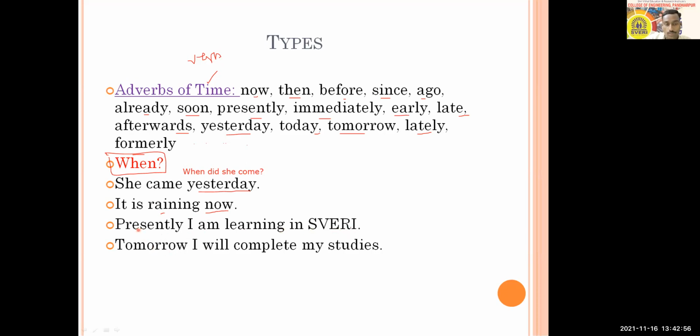Here presently shows the time. If you ask when am I learning in Sweri? Presently. And here is one more example: tomorrow I will complete my studies. If you ask when will I complete my studies? Tomorrow. So the word tomorrow becomes an adverb of time here.